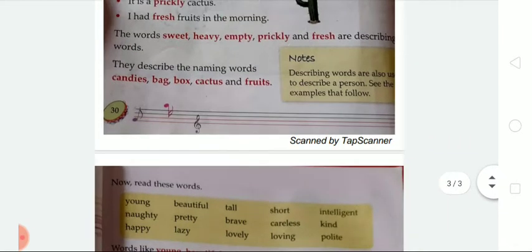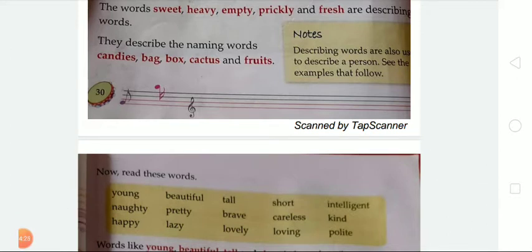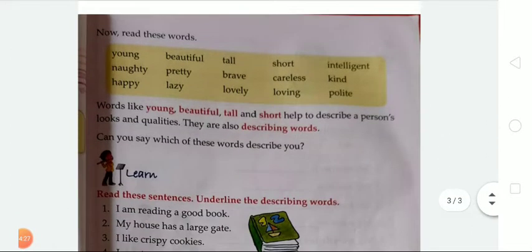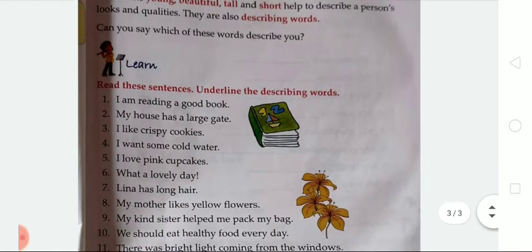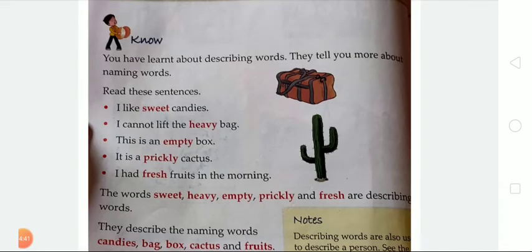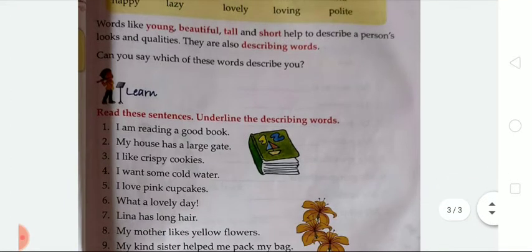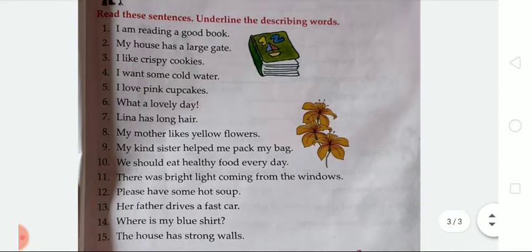Okay students, moving to the next, we have to learn that a describing word describes a person, its quality, quantity, everything. Let's do the given exercise according to the knowledge of describing words that we have learned. Describing words tell us more about naming words. For example, I like sweet candies, I cannot lift the heavy bag, this is an empty box, it is a prickly cactus, I had fresh fruits in the morning. Students, like this we have to complete the exercise given on page number 31.